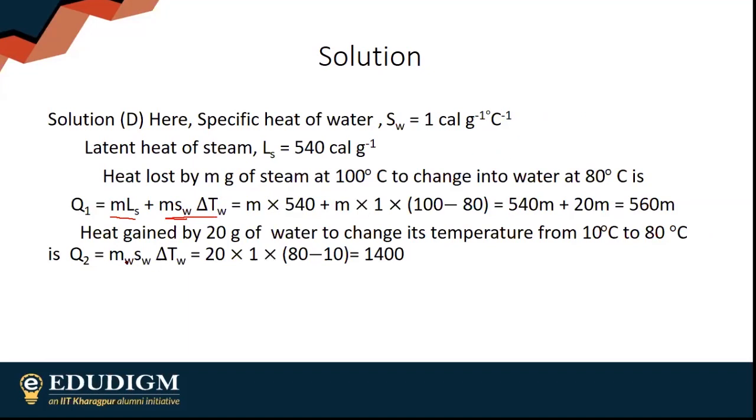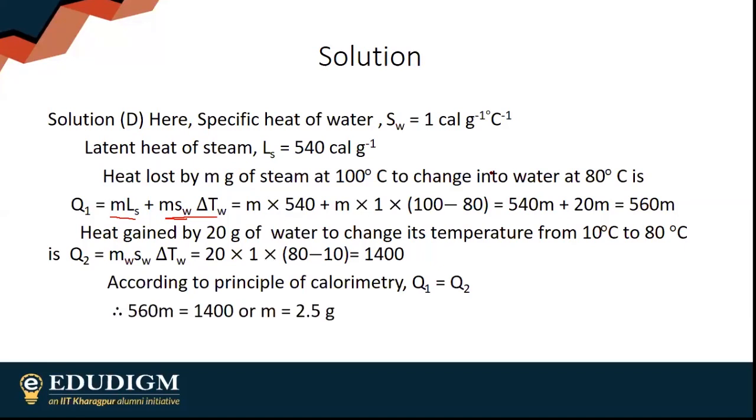So that is going to be M, mass of water, into specific heat of water, into change in temperature. It is going to be 1400. These two are obviously equal. So you'll end up getting M is equal to 3.5 grams. So 2.5 grams of steam is getting converted into water.